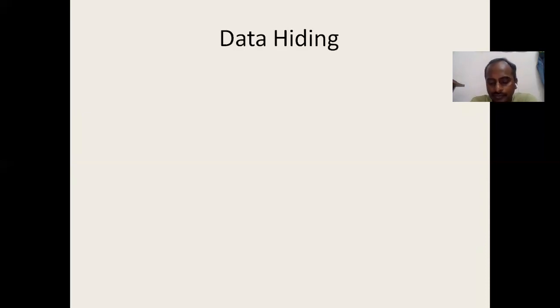And another topic after operator overloading, we started with inheritance. We have seen method overloading, method overriding. Then we are looking at operator overloading. Now the topic is data hiding. Data hiding is possible in other programming languages like Java by using the access specifier keywords. For example, in Java, we have the private access specifier, which means that that variable won't be accessed outside the class. That is, the data is hidden outside the class.